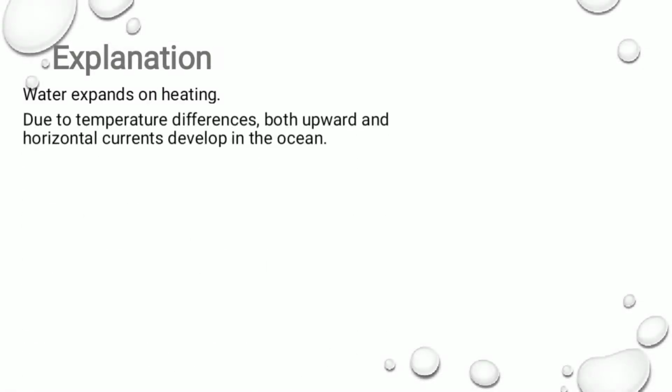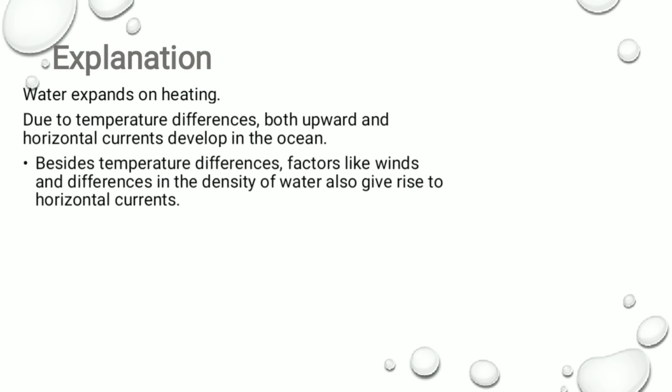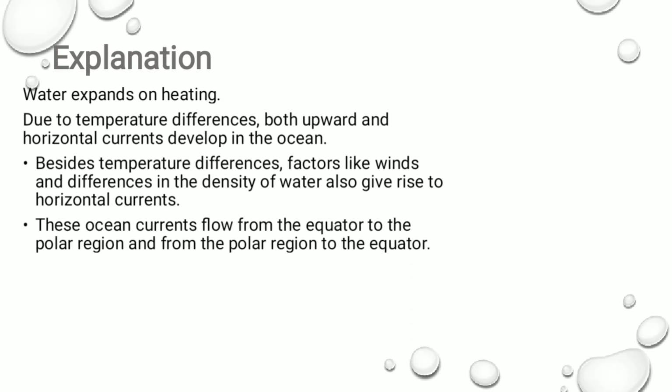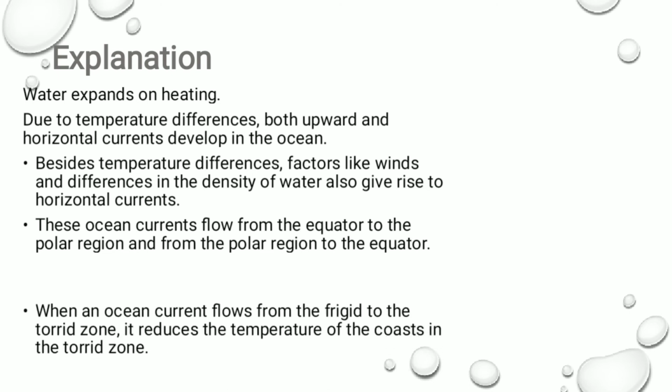So water expands on heating, and due to temperature differences, both upward and horizontal currents develop in the ocean. Besides temperature differences, factors like winds and differences in the density of water also give rise to horizontal currents. These ocean currents flow from the warm place to the cold place, right? So they flow from the equator to the polar region and vice versa.